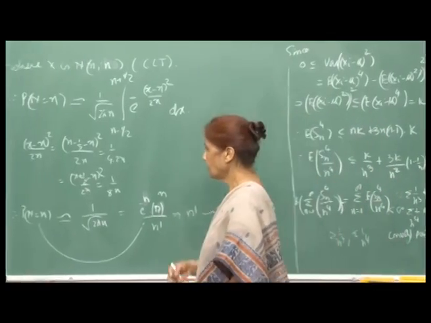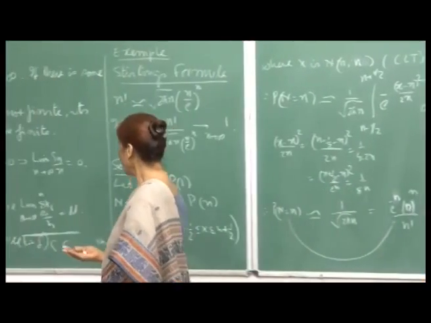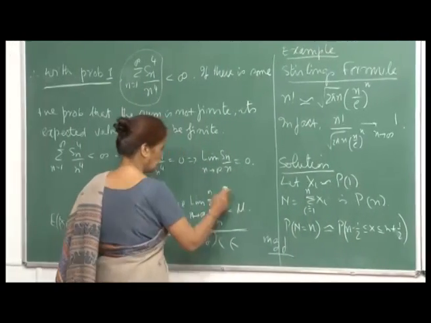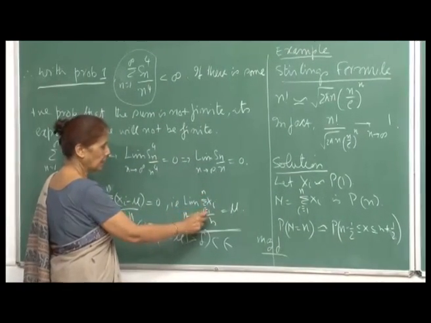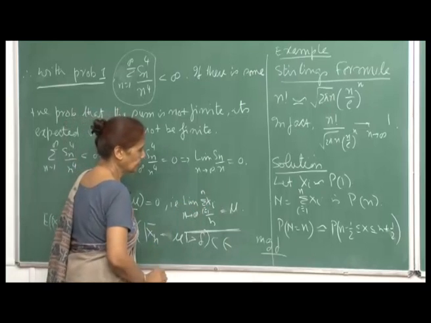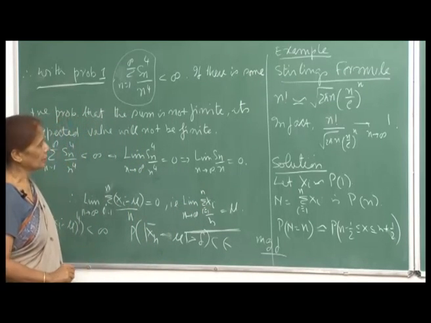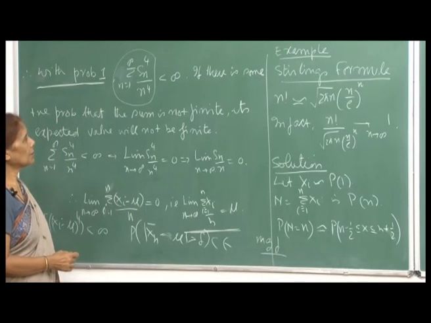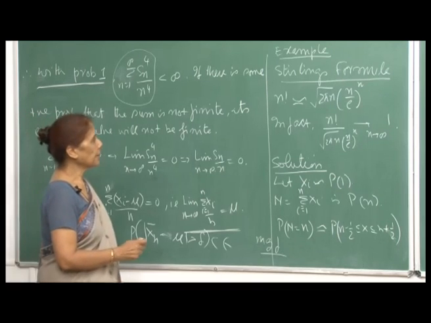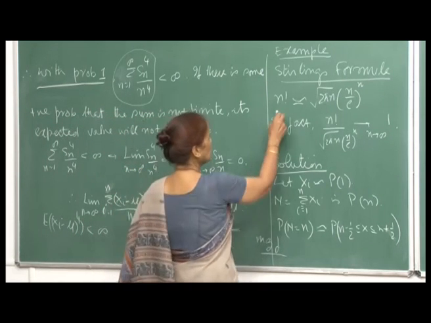Fine, and that this is a sure event. That means here this will converge, the x n bar will converge to mu as n goes to infinity with probability 1. Okay. Now, just want to look at Stirling's formula here, and see,